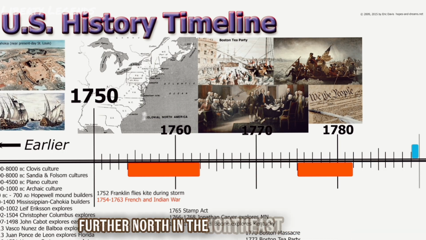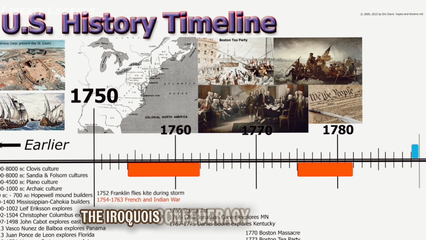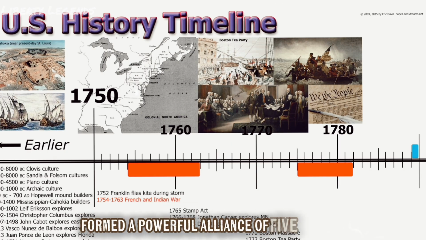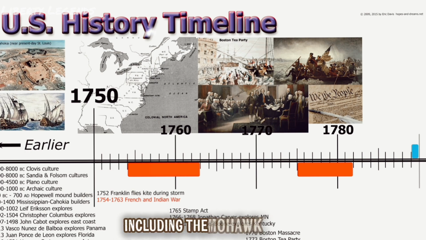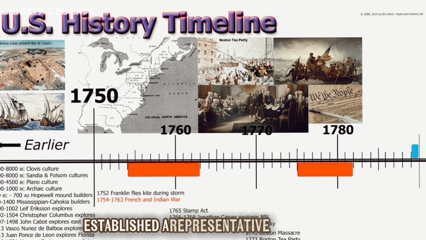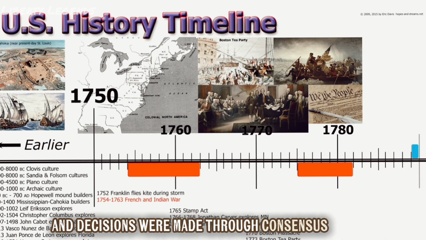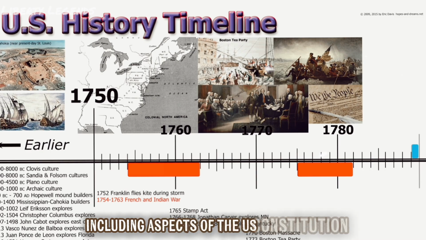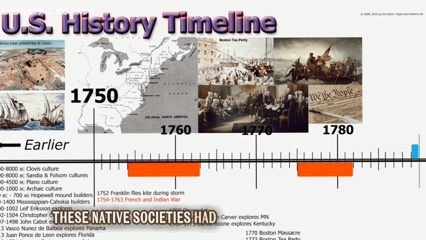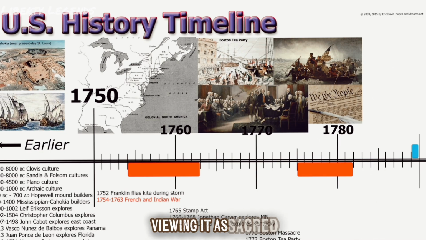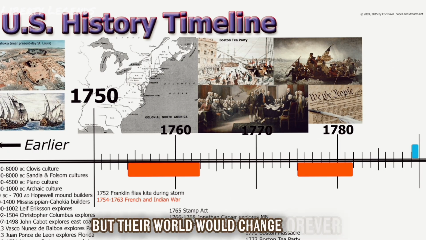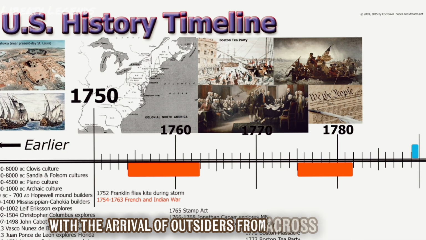Further north, in the northeast woodlands, the Iroquois Confederacy, also called the Haudenosaunee, formed a powerful alliance of 5 nations, later 6, including the Mohawk and Oneida. They established a representative government where chiefs were chosen by clan mothers and decisions were made through consensus, influencing later ideas of governance, including aspects of the U.S. Constitution. These native societies had deep connections to the land, viewing it as sacred and living sustainably for generations, but their world would change forever with the arrival of outsiders from across the ocean.